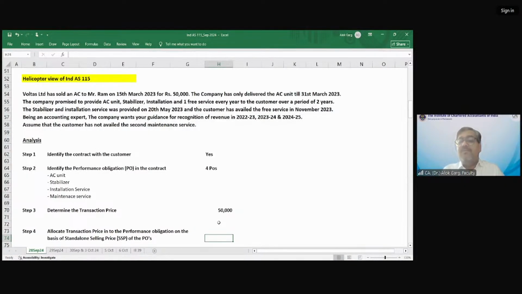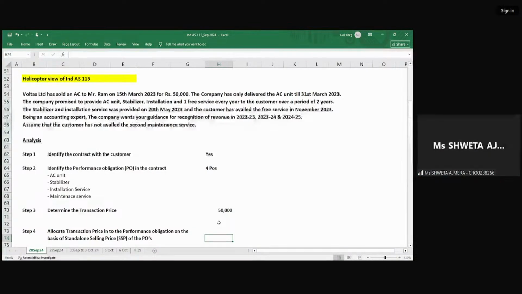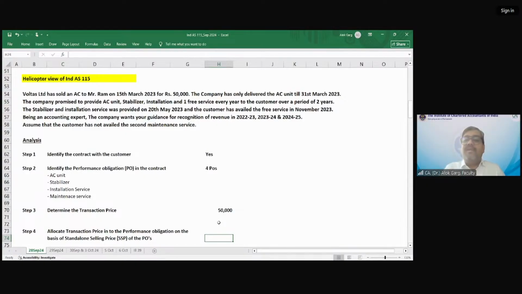When this company closes the books of accounts on 31st March 2023, will the entire 50,000 be considered as revenue? No. Why are you saying no? Because the other deliverables are not delivered at that time. Yes, because other performance obligations, other deliverables, other milestones have not been satisfied or completed by 31st March 2023.